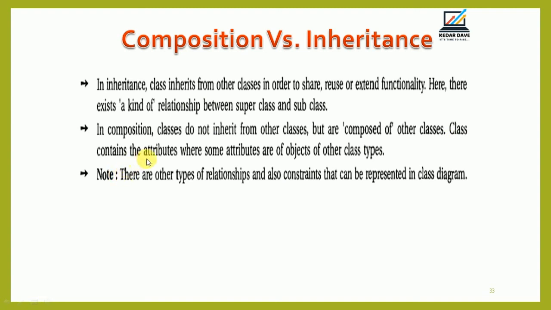A class contains attributes where some attributes are objects of other classes. Note that there are other types of relationships and constraints that can be represented in the class diagram, which we have discussed previously.